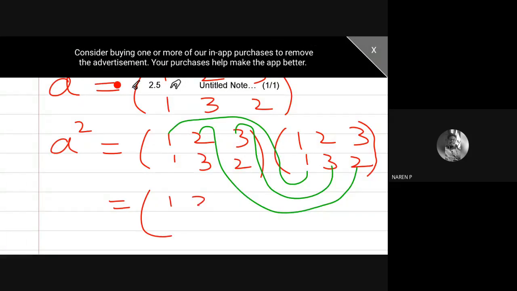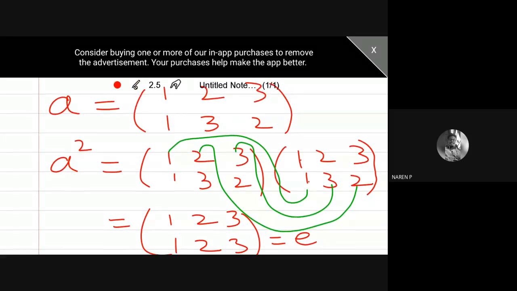Always write 1, 2, 3 in the first row. 1 maps onto 1, then 1 maps onto 1. 2 maps onto 3, then 3 maps onto 2, so finally 2 maps onto 2. 3 maps onto 2, 2 maps onto 3, finally 3 maps onto 3. This is nothing but my element E. So E already exists, so A square is not possible. Go for the next possibility.